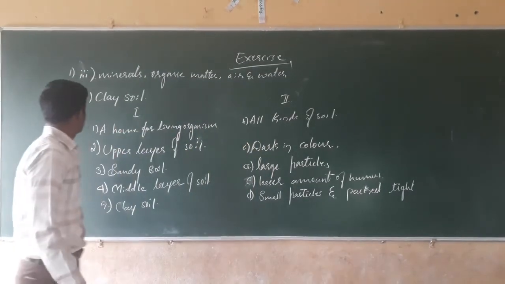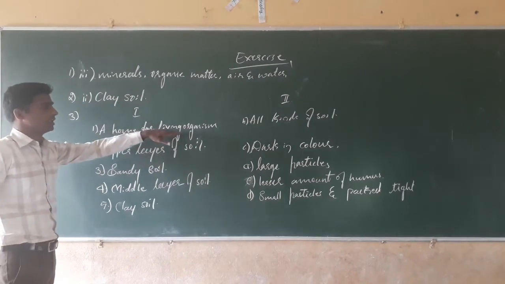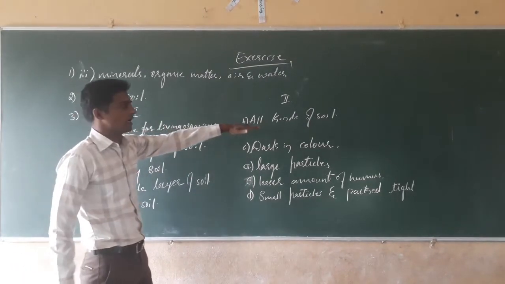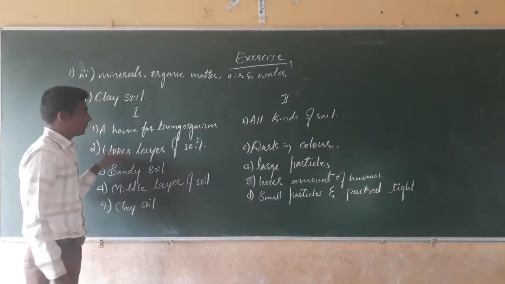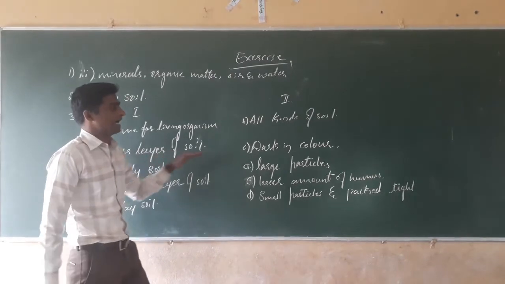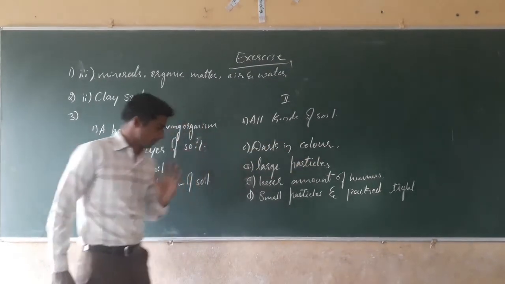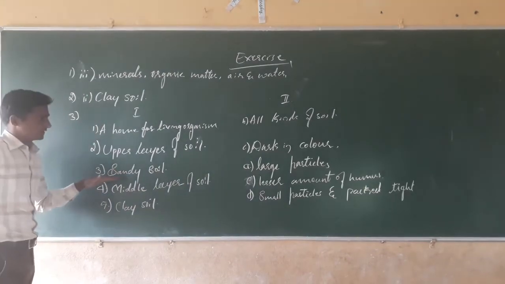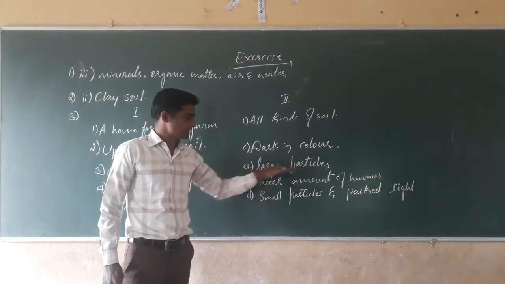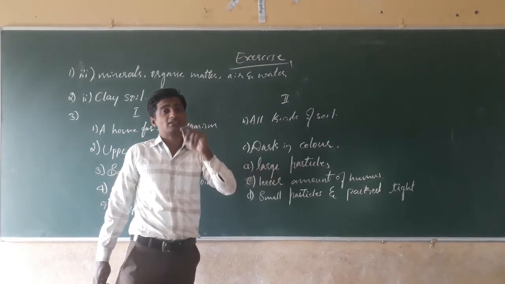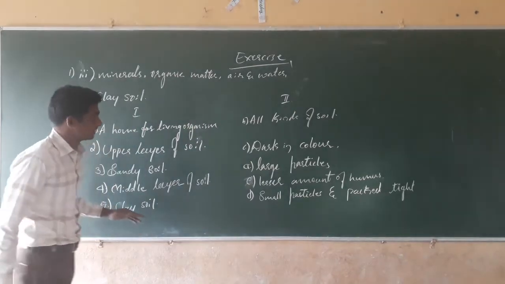Question number 3. Matching words is given in two columns. A home for the living organisms: all living organisms live in all kinds of soil. The upper layer of the soil is dark in color due to the presence of humus. Then the sandy soil has large size particles. Particle size in sandy soil is larger, clay soil very small, loamy soil a mixture of large and small particles, that we have studied in the previous class.